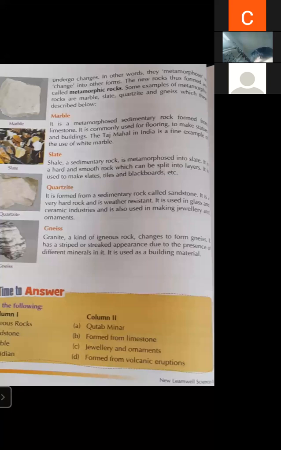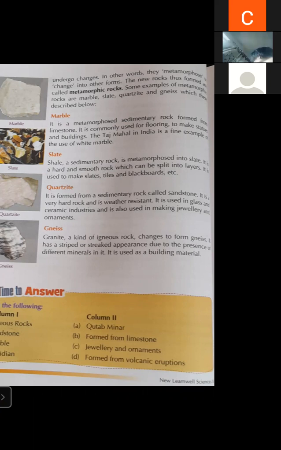Sedimentary rock. Okay, the Taj Mahal in India is a fine example of the use of white marble. White marble is used in the making of the Taj Mahal, in the construction of the Taj Mahal. This is marble. Marble is a metamorphic rock.